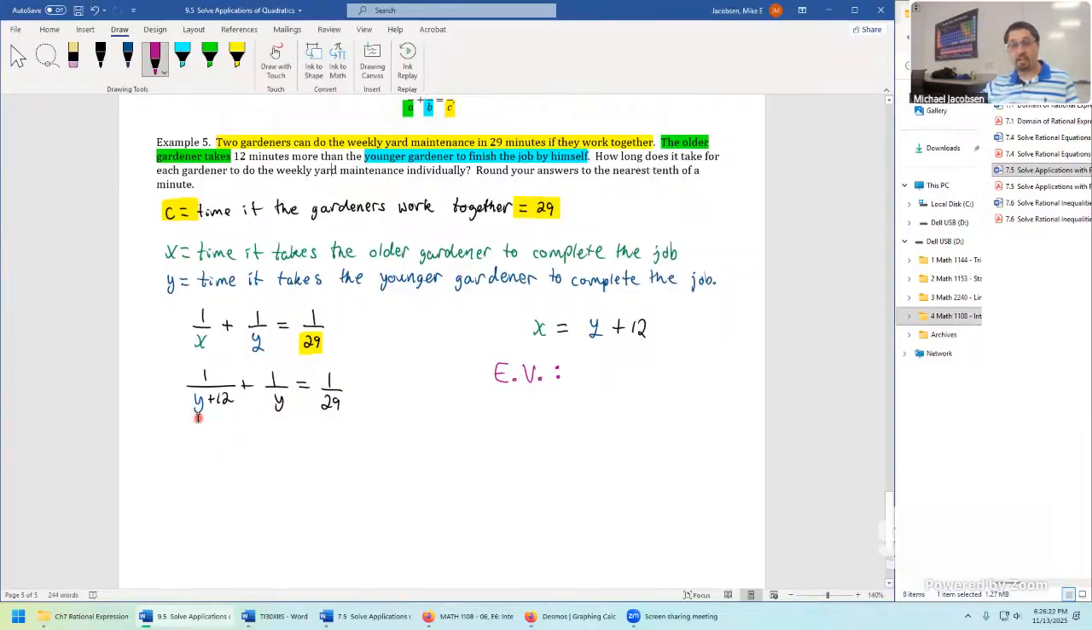An excluded value would happen right here if y was negative 12. So we say right away, y cannot equal negative 12, which makes sense. It's a time. So if y was negative 12, it seems like we're implying time travel happened with the younger gardener somehow. And y also cannot be 0, which makes sense because if y were 0, then it's like the younger gardener just looked at the weekly yard maintenance and instantly did it in his mind, but being a wizard or something. So that's impossible. We put non-zero as well.